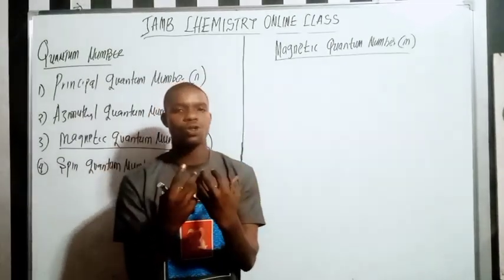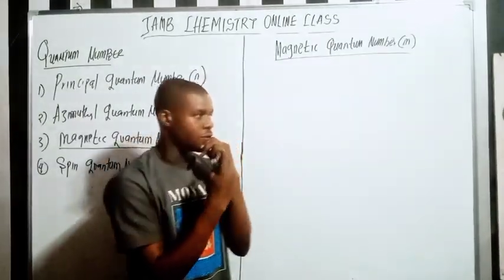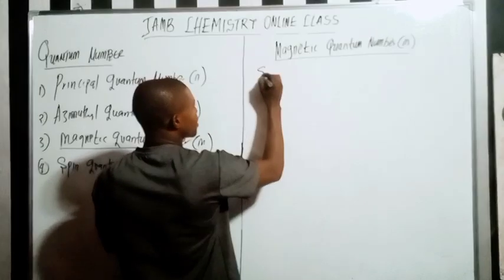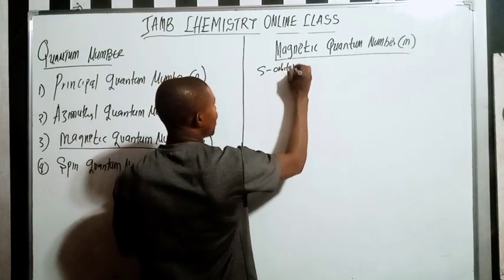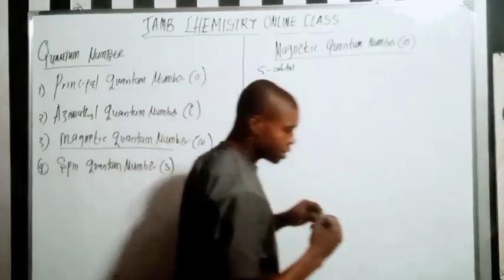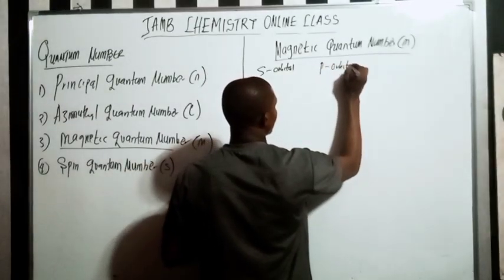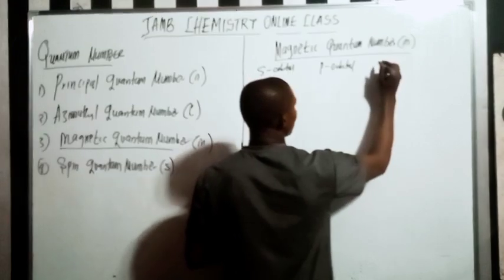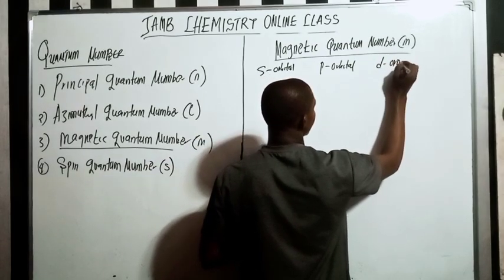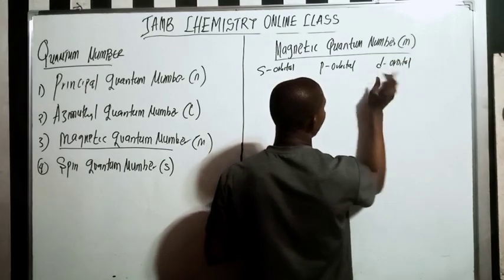Now when we talk about the magnetic quantum number, it's not about the suborbital, just that we have the s orbital, which is 0. Here we have the p orbital, which is 1. Here we have the d orbital, which is 2.